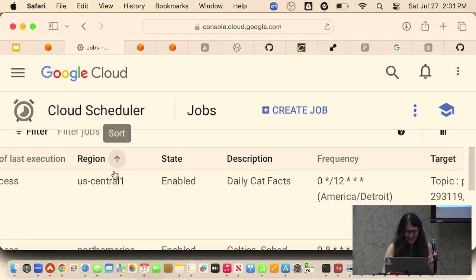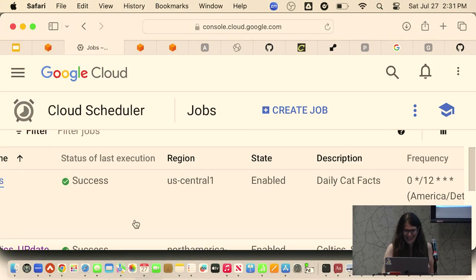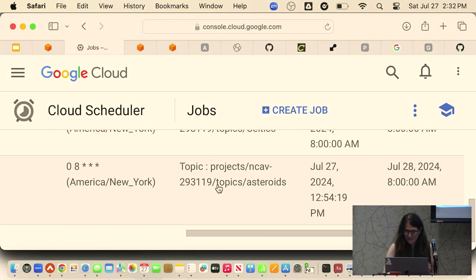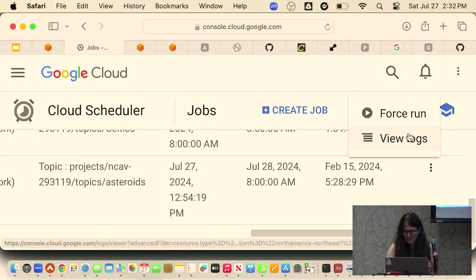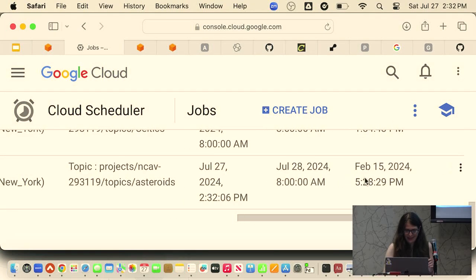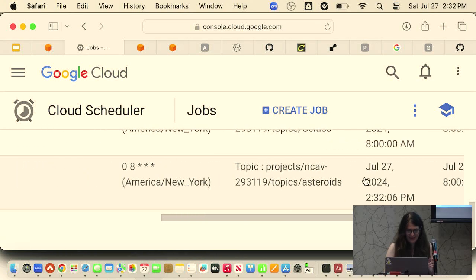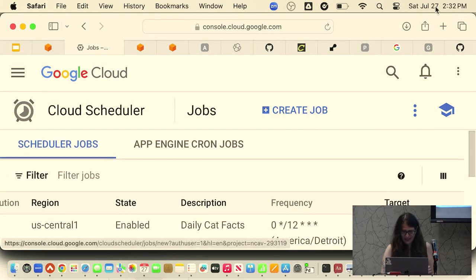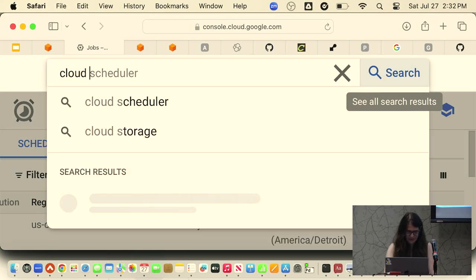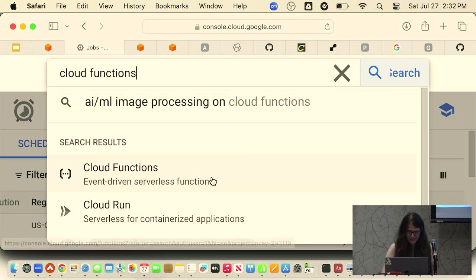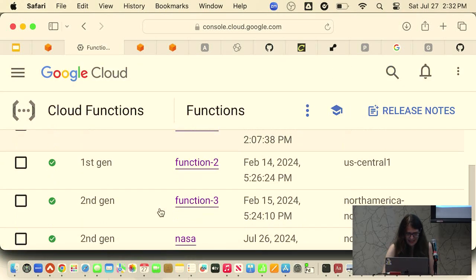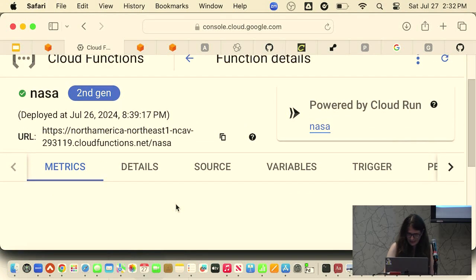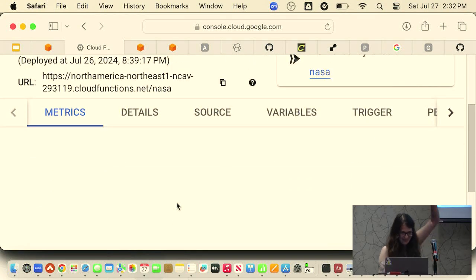So here you can see where everything is. You can see my daily cat facts, my Celtic schedule, and then the NASA one. We could force the run, and we can see that this is also scheduled for every day at 8 a.m., inside of my time zone, which is kind of cool. Then we can take a look at the code. If we do cloud functions from here, we can take a look in here, and now, yay for live demos. I love living on the edge.